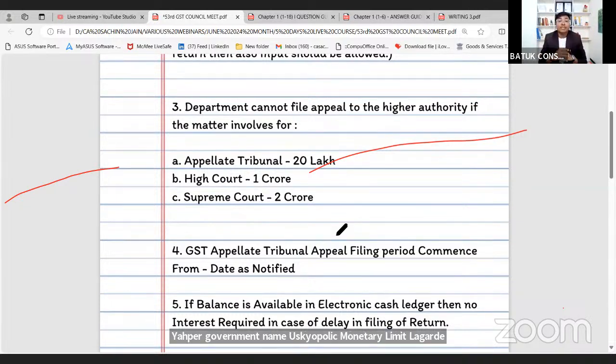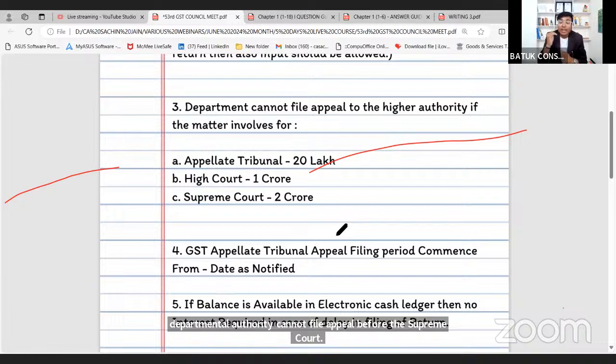amount up to 20 lakh rupees, in that case departmental authority cannot file appeal to the appellant tribunal, or if the matter is up to 1 crore rupees, in that case also the departmental authority is not able to file appeal before high court, or if the matter is up to 2 crore rupees, in that case departmental authority cannot file appeal before the supreme court। Okay, so 20 lakh, 1 crore and 2 crore, this is the good decision, but